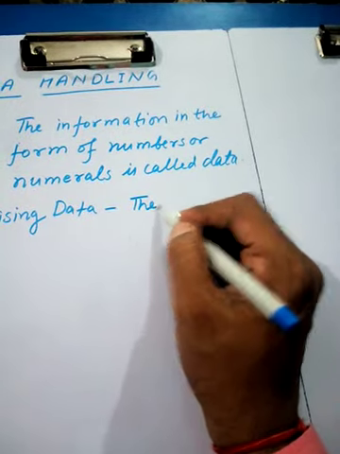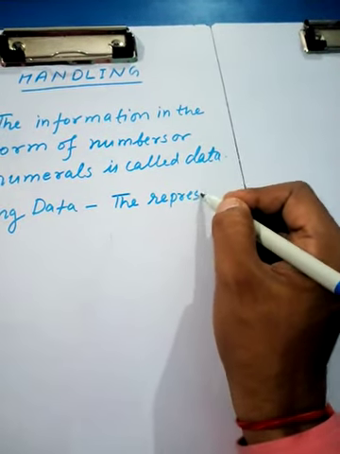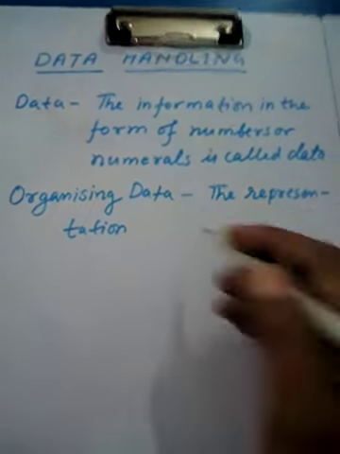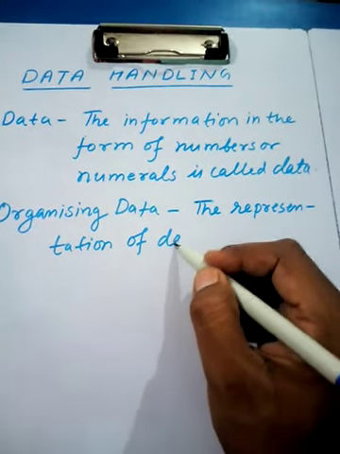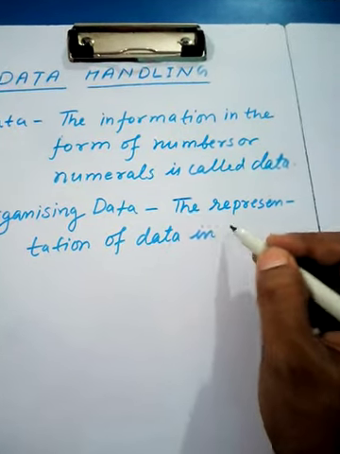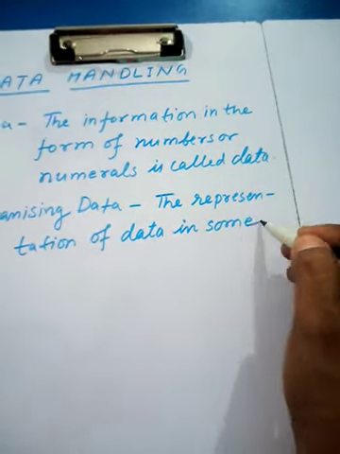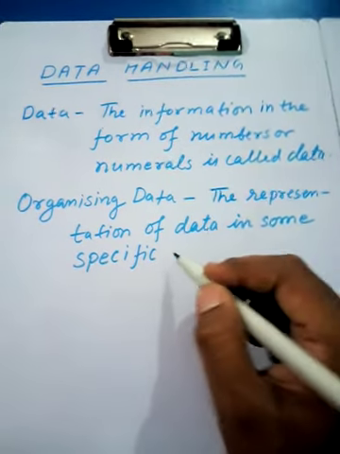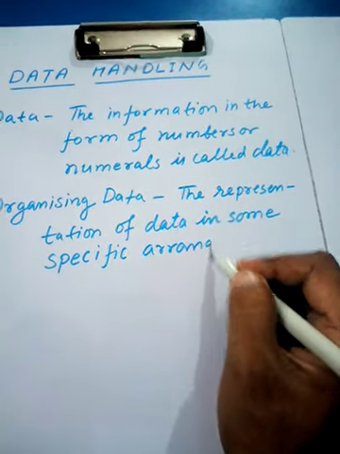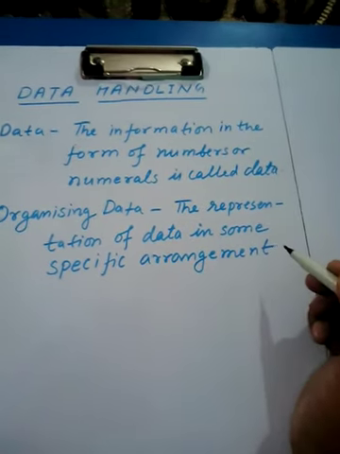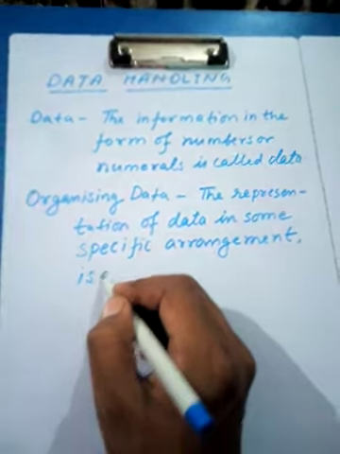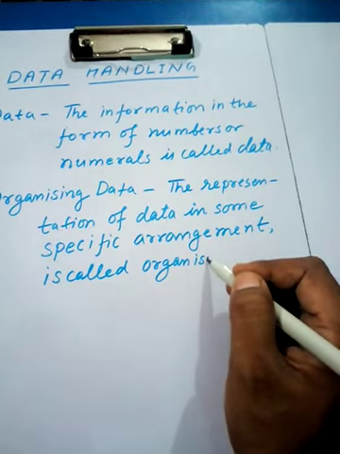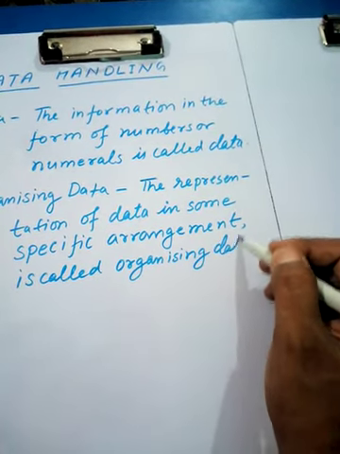The representation of data in some specific manner or arrangement is called organizing data.